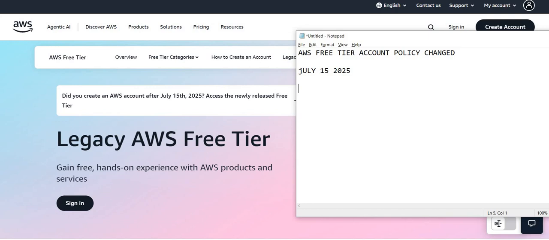Those accounts will be there, whatever the benefits were with those legacy AWS free tier accounts. But if you are creating your account starting from July 15th, then you will not be able to access all these features. So we will discuss what all features they have changed.